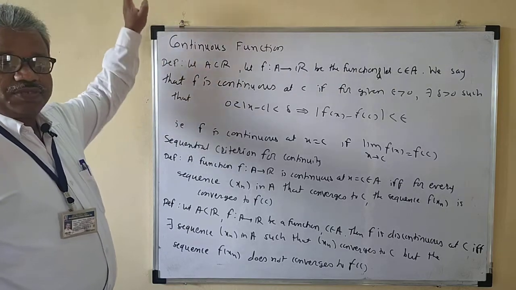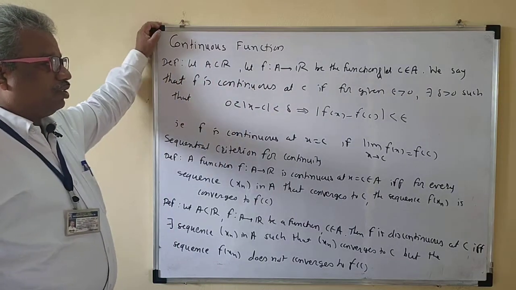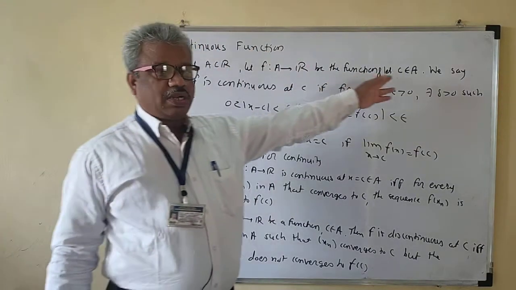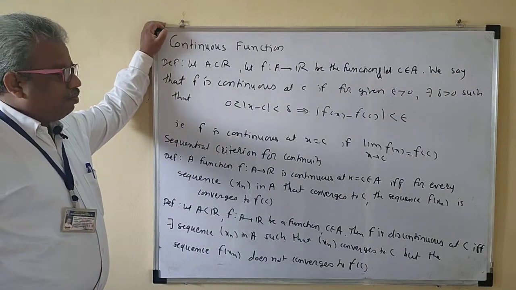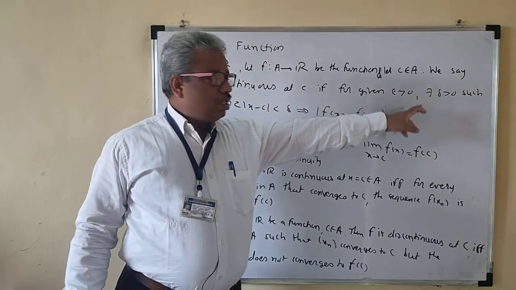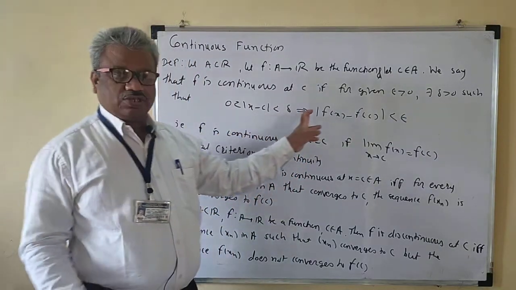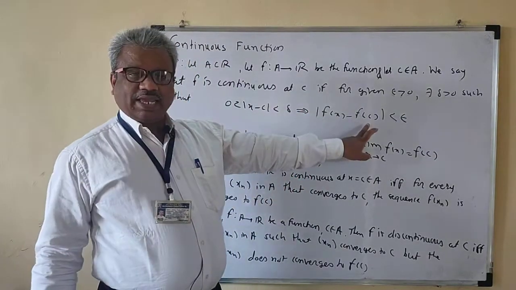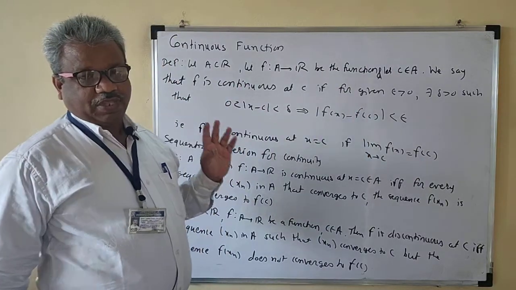Let A be a subset of R and let f from A to R be a function. Let c be a cluster point of A. We say that f is continuous at c if for given epsilon greater than 0 there exists delta greater than 0 such that, so this is the definition of the limit also said. Here we are writing n, so instead of n we just have to write f of c. Your limit should be f of c.